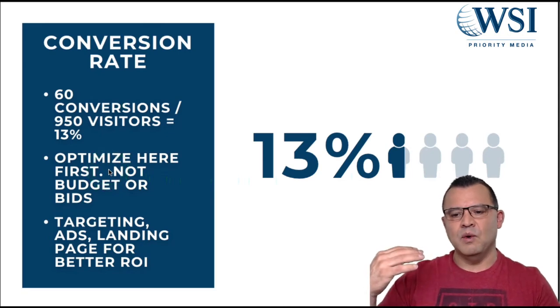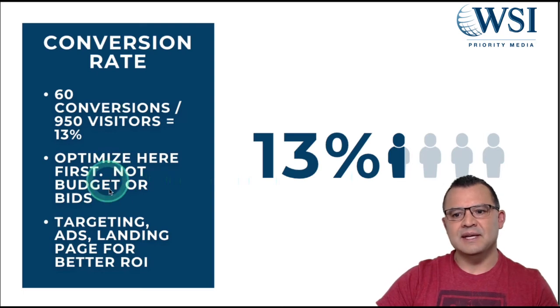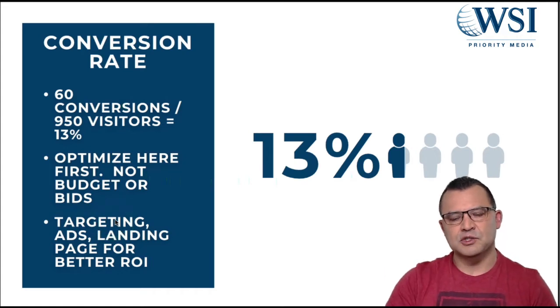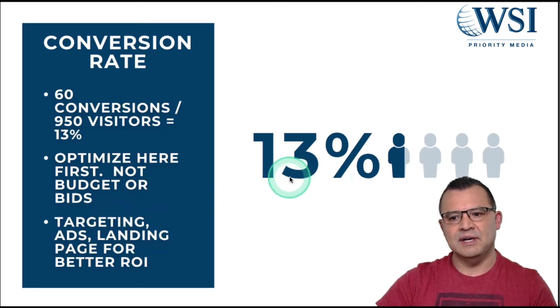And what you want to do is once you understand your baseline conversion rate, you can go in and you can start tweaking and say, hey, I'm going to run an ad group targeting a specific in-market audience or an interest-based audience or a demographic. And I'm going to compare them and I'm going to see how they're converting against each other.